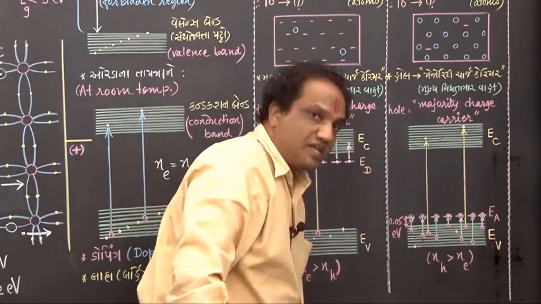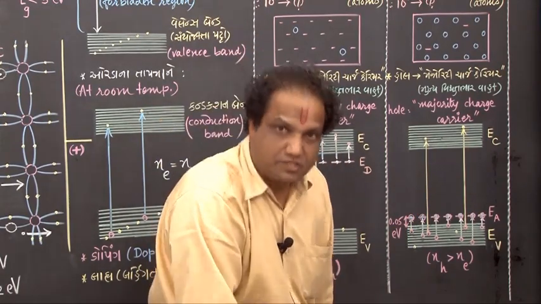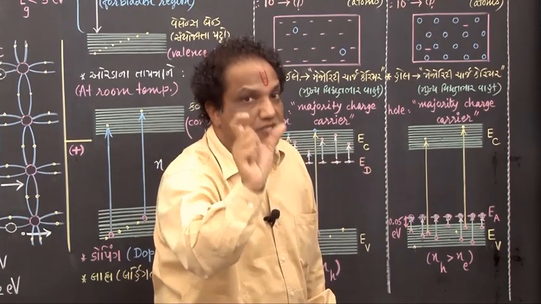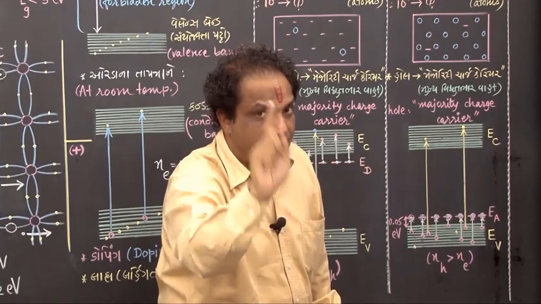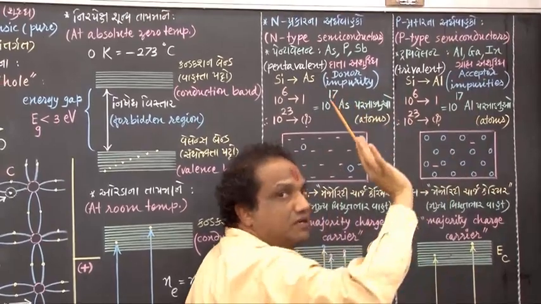Here holes are very large in number, so holes are becoming majority charge carriers, and because a hole behaves as if it is a positive charge, the first letter of the word positive is P, that's why we call it P-type semiconductor, correct?